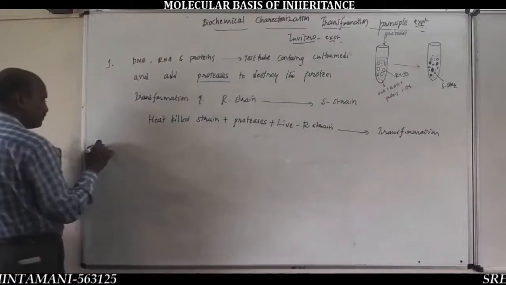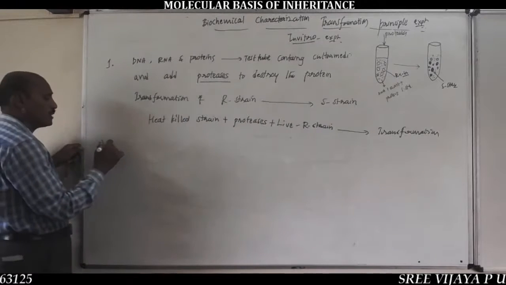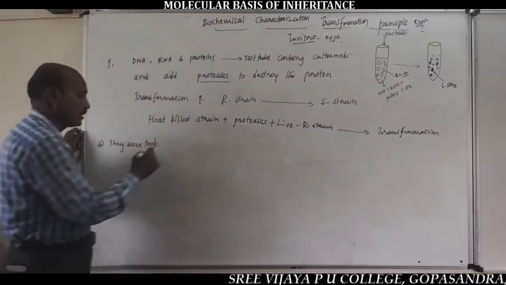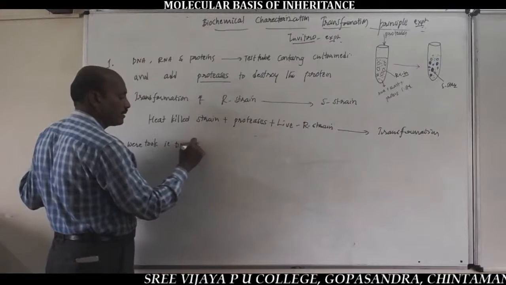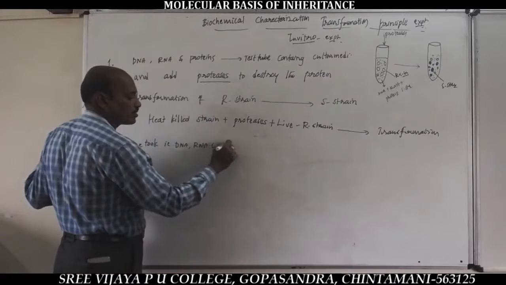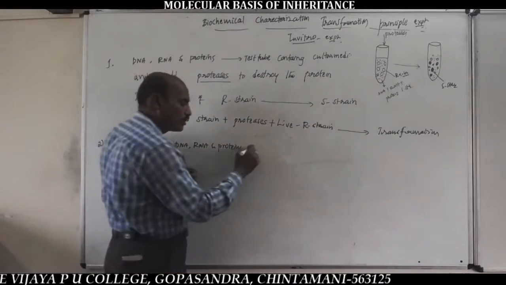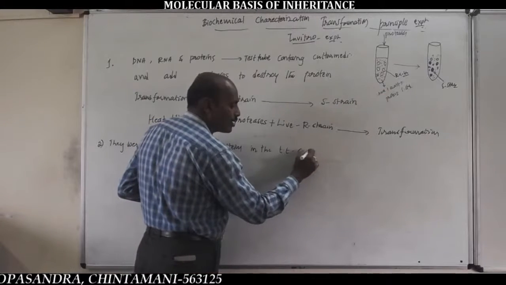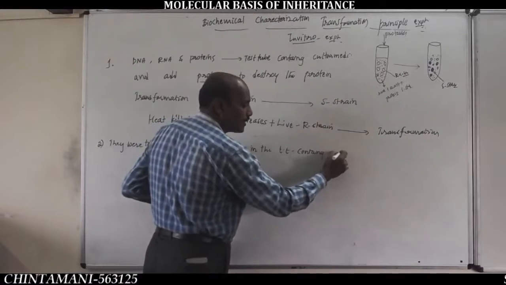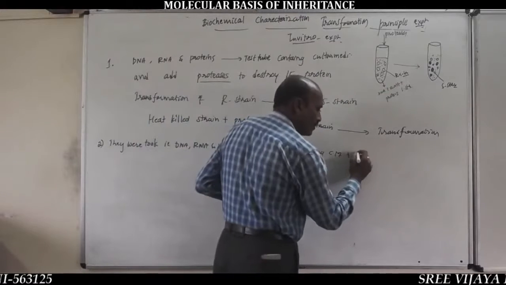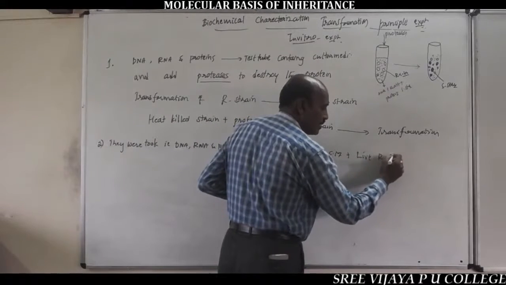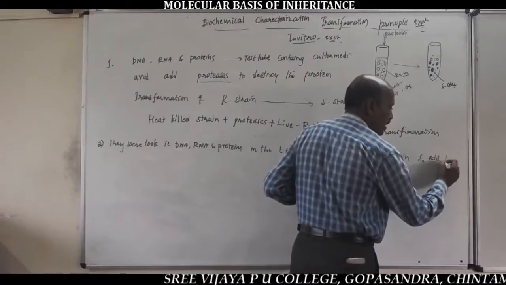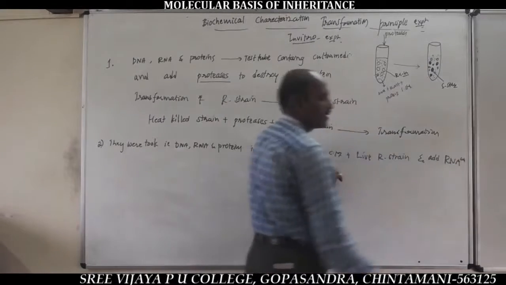And in the second step, they took the same mixture, that is DNA, RNA, and proteins, into the test tube containing culture medium with live R-strain bacteria, important, and RNase enzyme.